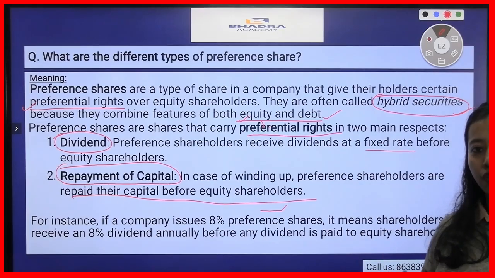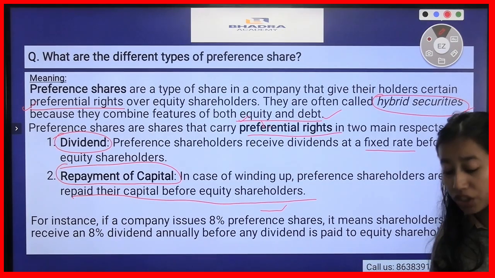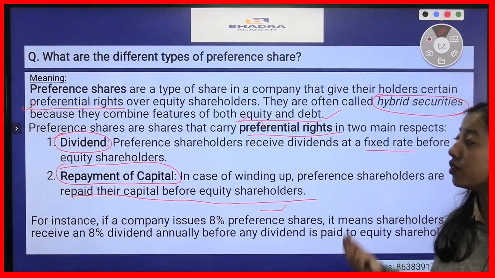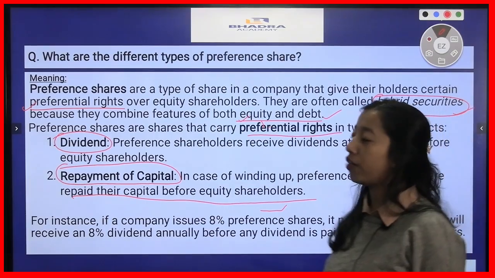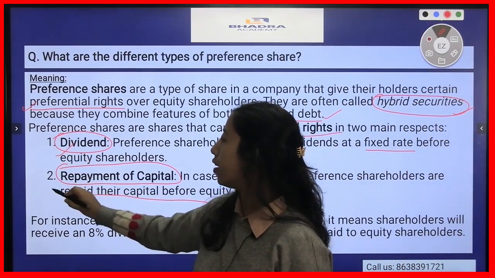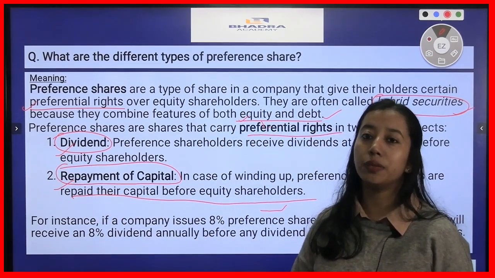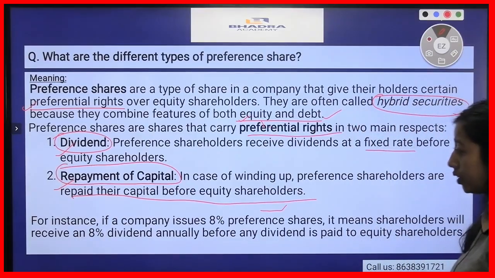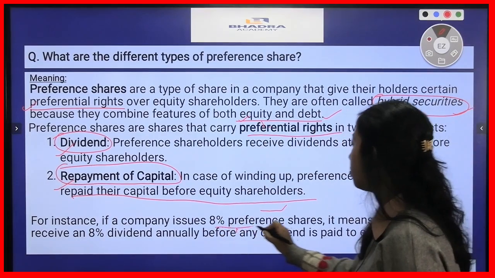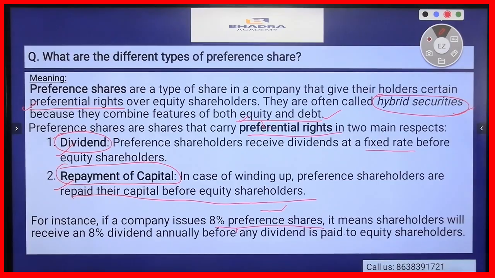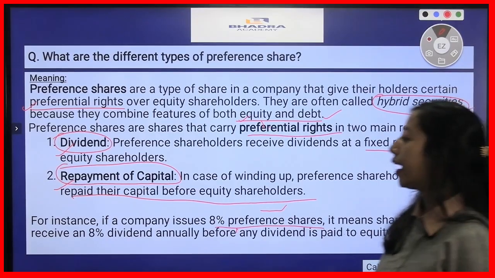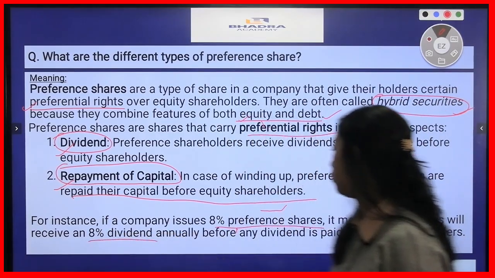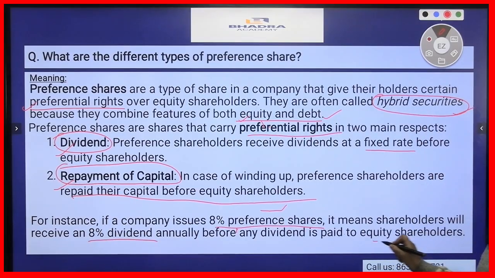So we can say preference shares are those shares, the holders of which receive two preferential rights, and what are they? Dividend rights and repayment of capital, and they receive it before the equity shareholders. One example we can say is that if a company issues 8% preference shares, it means that shareholders will receive an 8% dividend annually before any dividend is paid to equity shareholders.